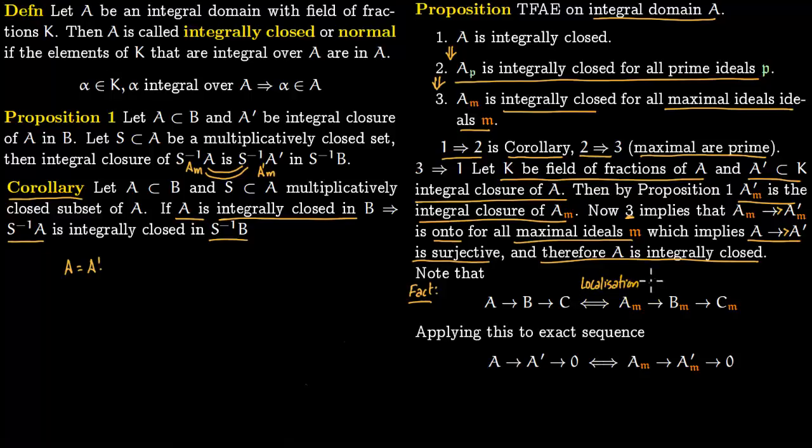Localization is an exact functor. So this is true. So now if this fact holds, we can apply it to this exact sequence. A to A prime goes to 0 if and only if its localization goes to 0. So if this is an exact sequence, that means this map is onto. So this is true if and only if this is true, and that is precisely what we have used here.